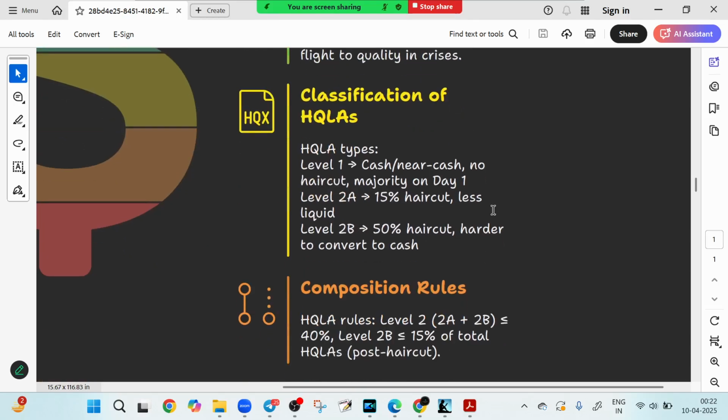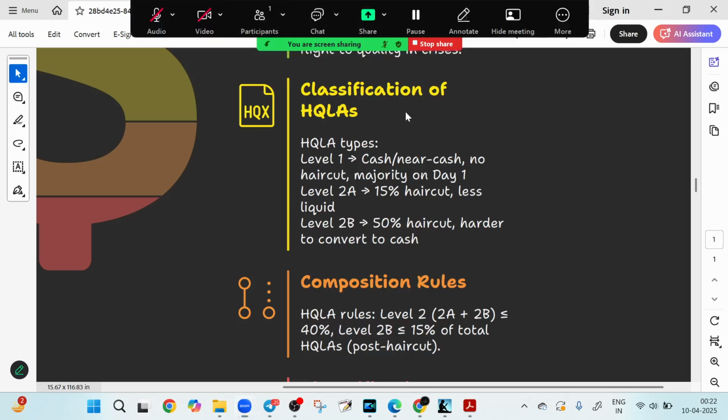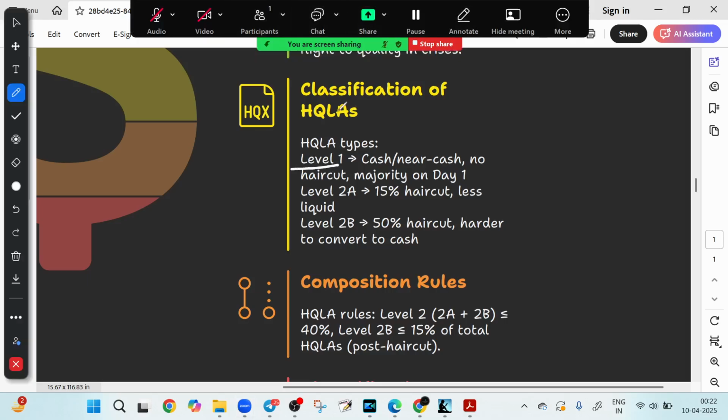If you look at the classification of HQLA, HQLA are grouped into three levels: level 1, level 2A and level 2B. What is level 1? Level 1 is cash, or what we call near cash assets. They are highly liquid, and they are convertible on day one with no haircut, right?